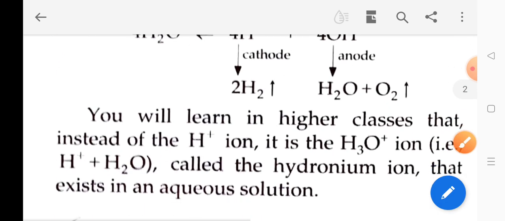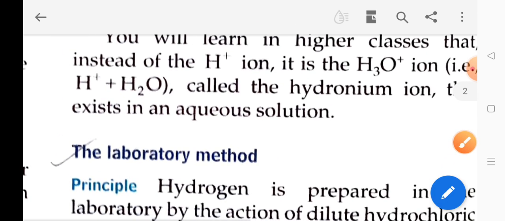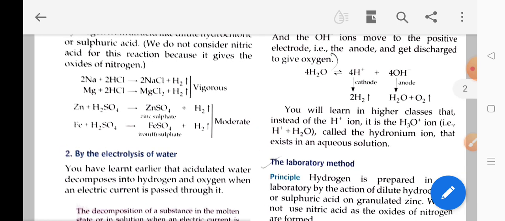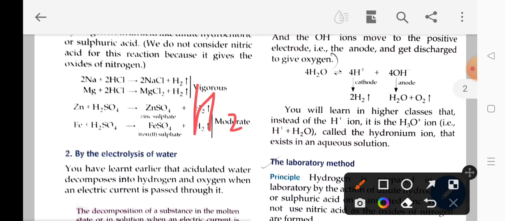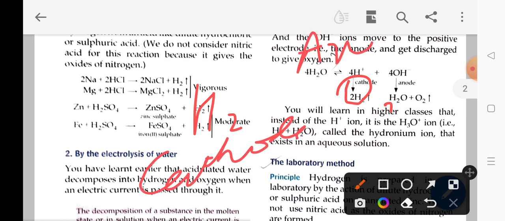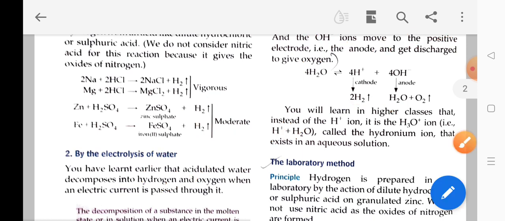So finally what we have obtained is hydrogen and oxygen. Hydrogen collects at the cathode and oxygen collects at the anode, the positive terminal. This is called the electrolysis of water. Hydrogen gas is produced by the electrolysis of water. This is the second method of preparation of hydrogen gas.